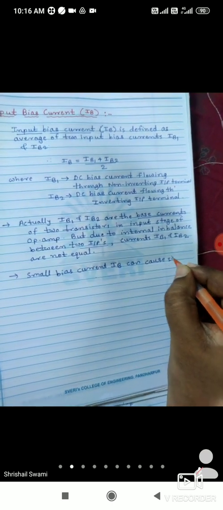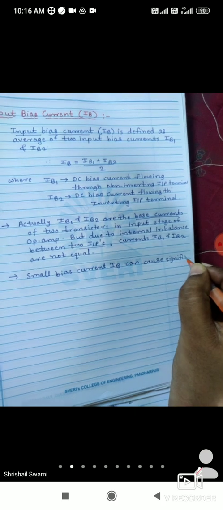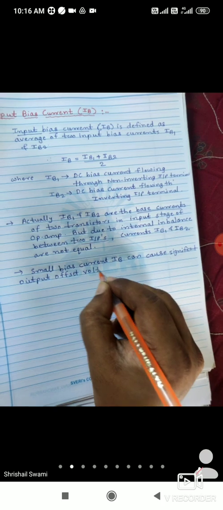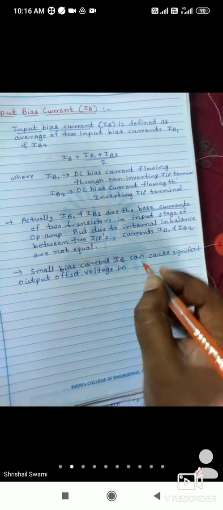So a small bias current IB can cause a significant output offset voltage in the circuit.